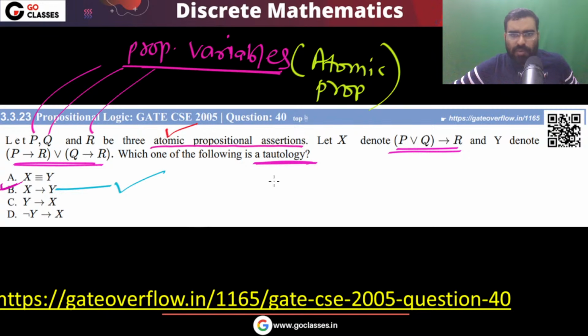So, simple question: you have x and you have y. These two expressions are given to you, and the question is asking which of them implies what? x implies y, or y implies x. You have to decide. Very easily you can do this question.